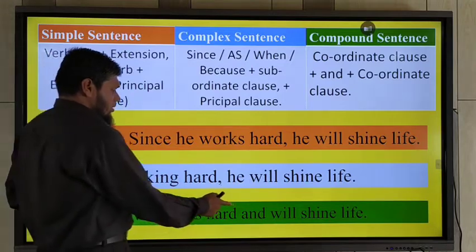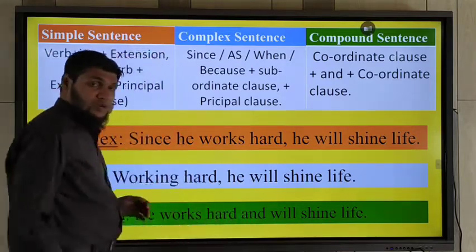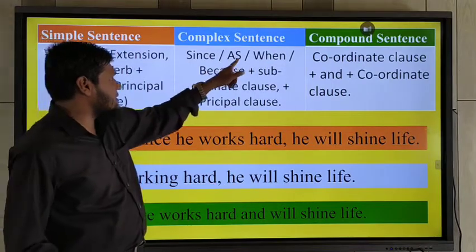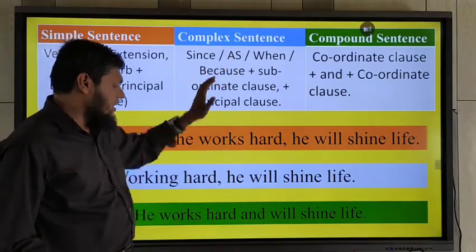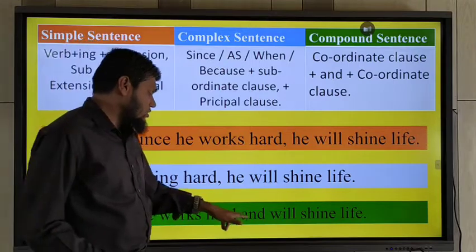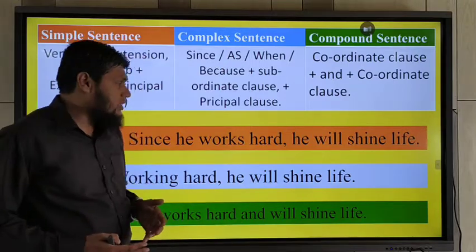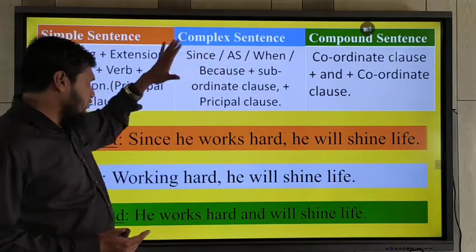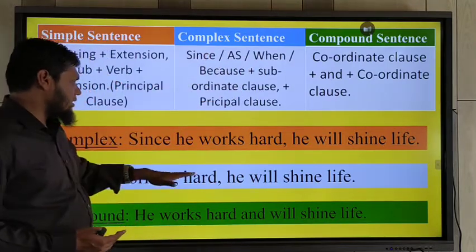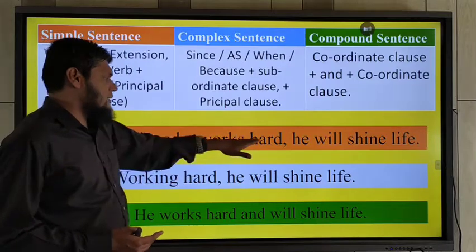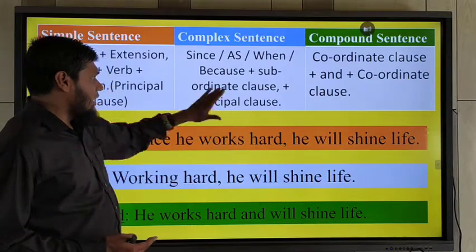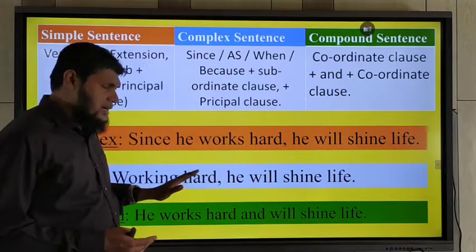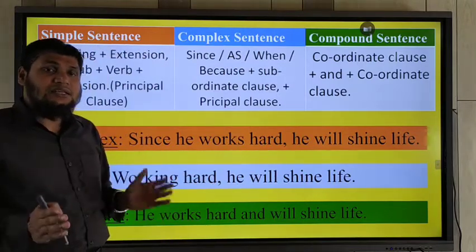So what type of conjunction will be used here? If there is since, as, when, because in compound sentence, that time you will use and. Okay. If there is since, as, when, because in complex sentence, you will use verb plus ing of the subordinate clause and then extension part of the subordinate clause, and then you will use the principal clause. It will become a simple sentence.